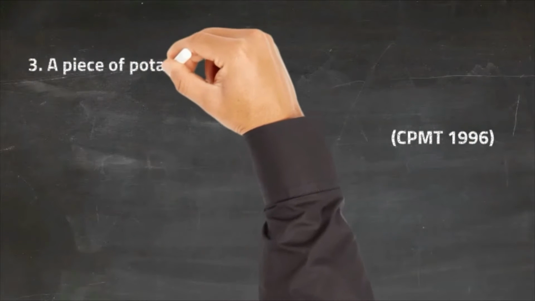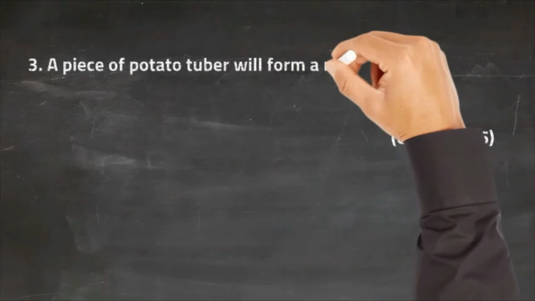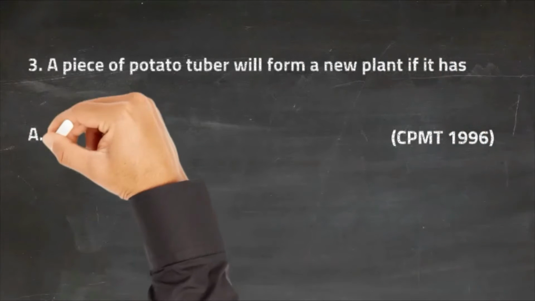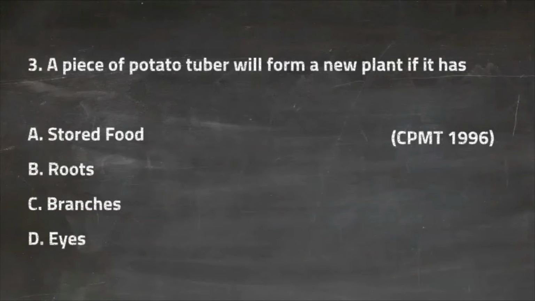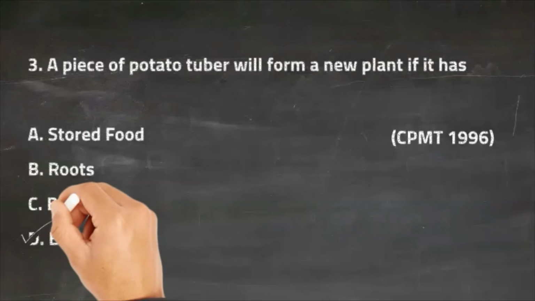Question 3. A piece of potato tuber will form a new plant if it has option A: stored food, option B: roots, option C: branches, option D: eyes. So the right answer for this question is option D, that is eyes.